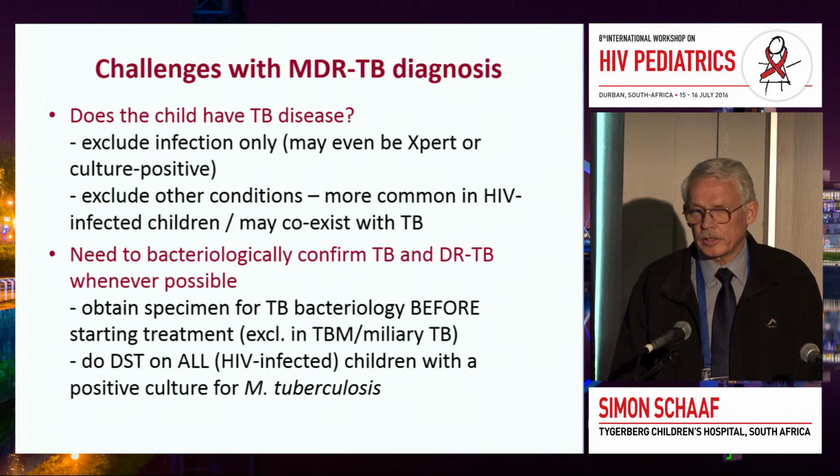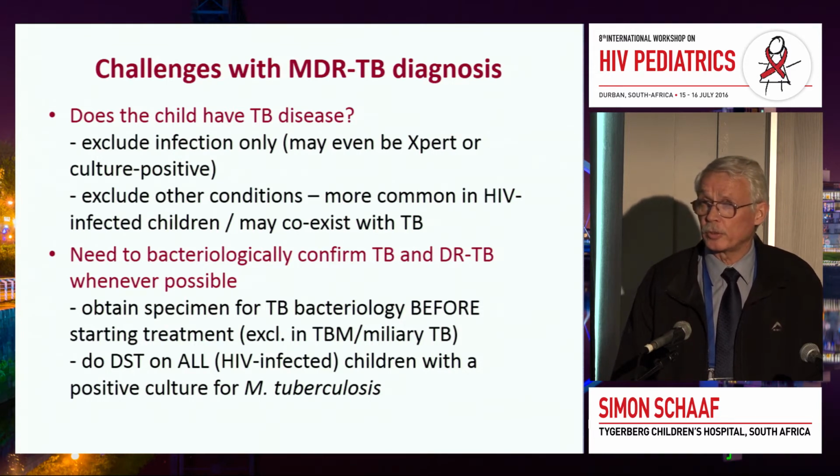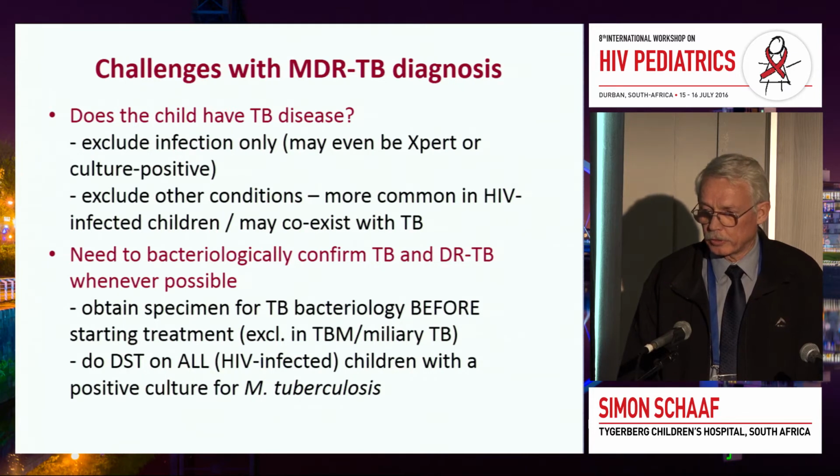So to diagnose drug-resistant tuberculosis, we actually need the organism, and for that we need to take these specimens even before we start treating. So in any case of tuberculosis in children, it's best to obtain specimens before you start treating, and it's possible in almost all cases. The only cases where I would start the treatment immediately are the suspected tuberculosis meningitis cases and maybe the miliary tuberculosis cases, but all the others can wait a day or two before they start treatment so one can get the specimens for culture and drug susceptibility testing, and also genotypical confirmation.